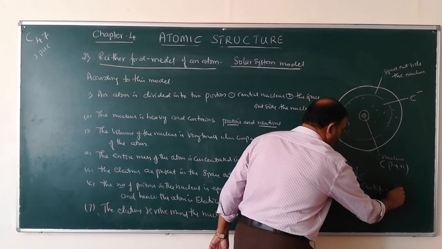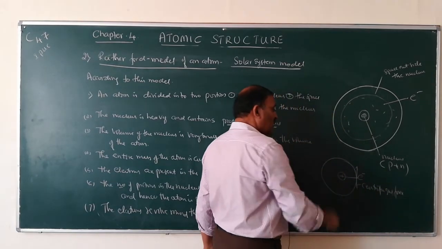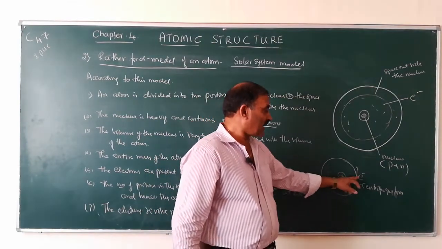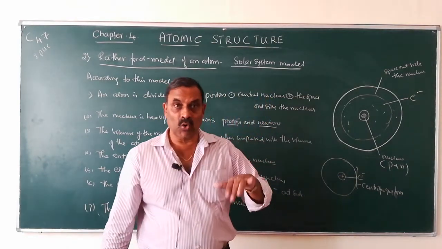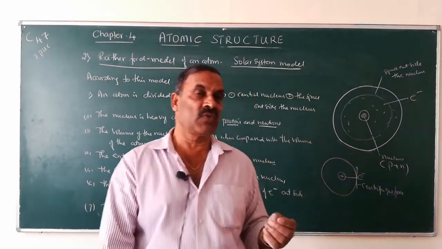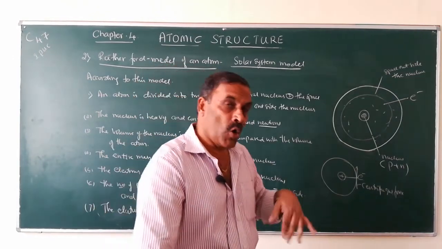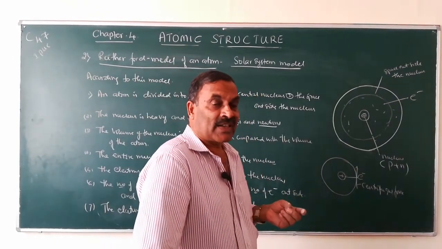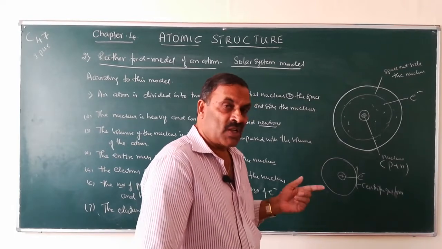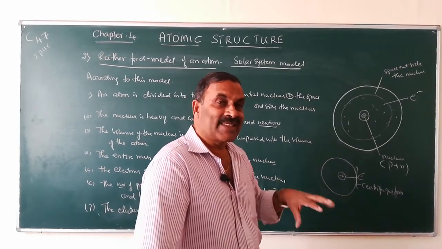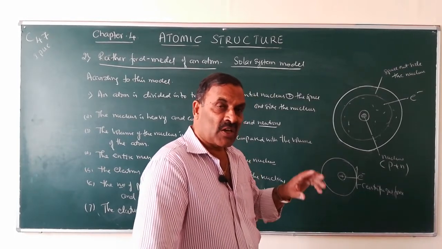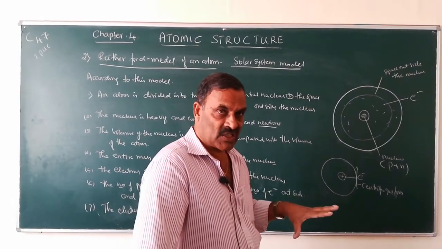Centrifugal force. What does this centrifugal force do to the attractive force? It overcomes it. The centrifugal force of the electron overcomes the attractive force between the nucleus and the electron. So this keeps the electron in a particular orbit.